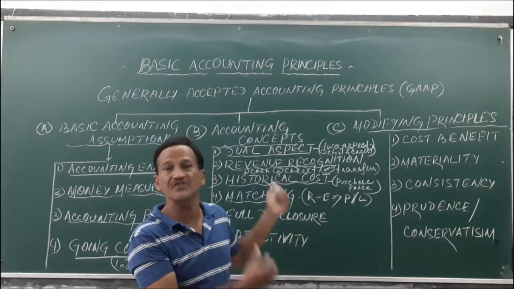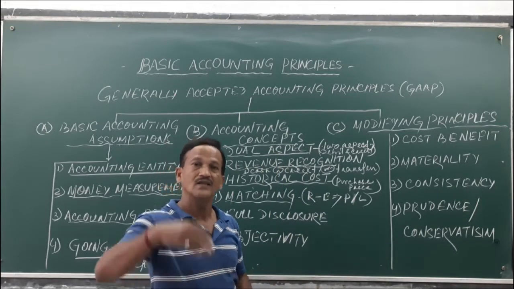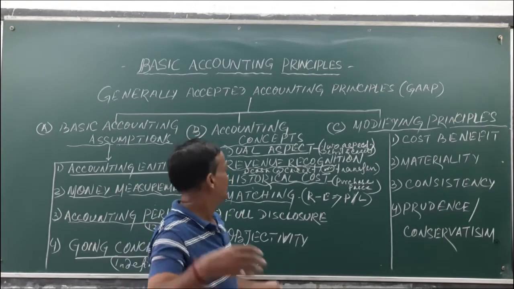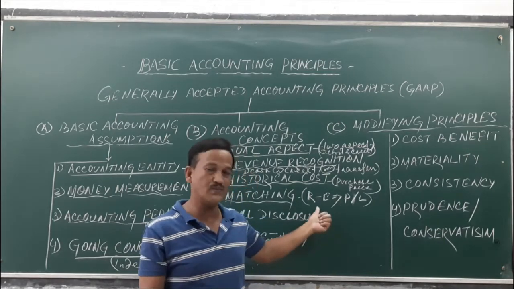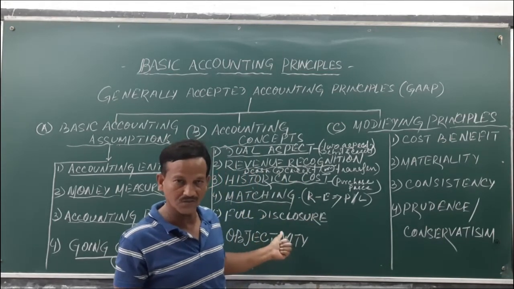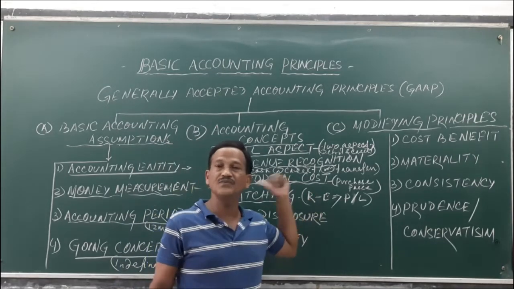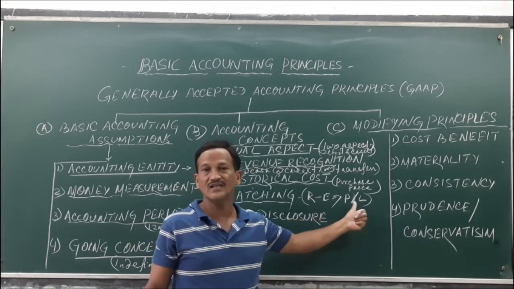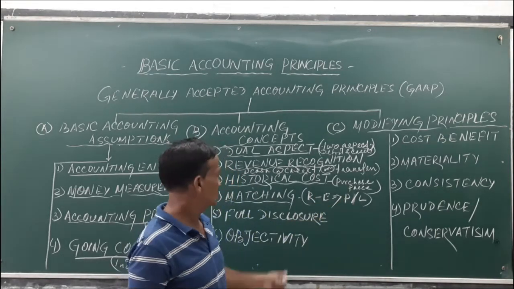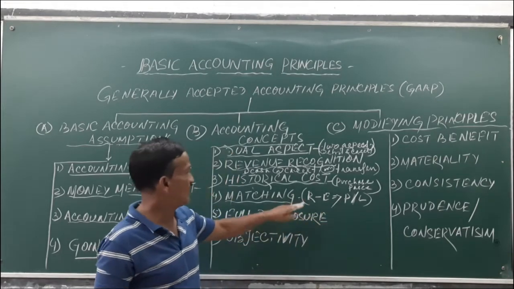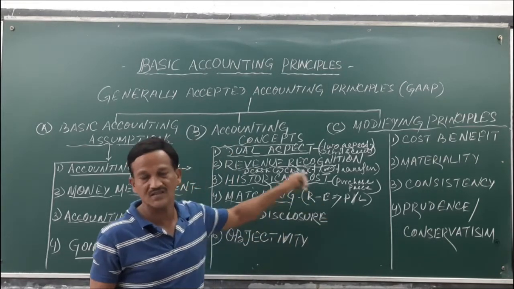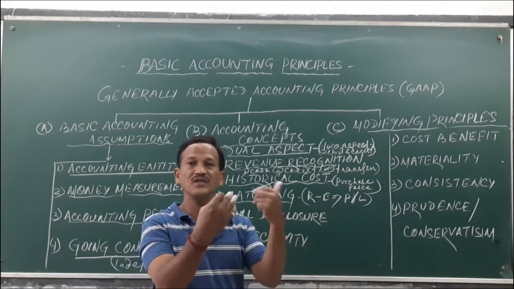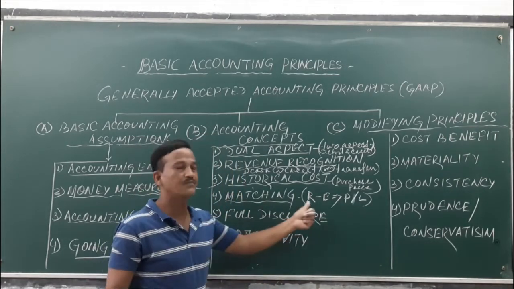Previous year revenue and previous year expenses will not be considered. Future year expenses and future year revenues, that means advance revenue and advance expenses which are expected to be realized, are not to be taken into account. If you take the previous year or the expected future year, the results will not reflect accurate results. To provide accurate results, we have to match the total revenues with the total expenses of the same accounting year for which it is recorded. So this is the matching principle.